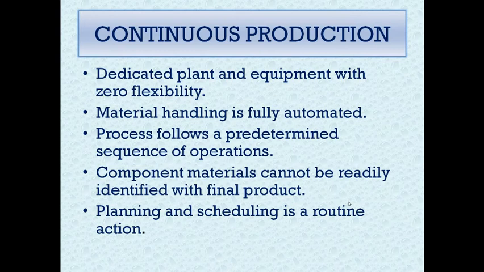So these are the four types of production system depending on various factors like types of machines used, quantity produced, nature of the product variety, etc. Limited skills are required as far as continuous production is concerned, but highly skilled operators are required for job shop production. So these are the two extremes as far as production systems are concerned.